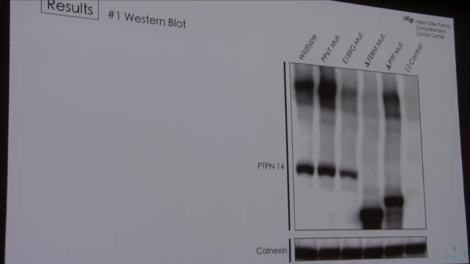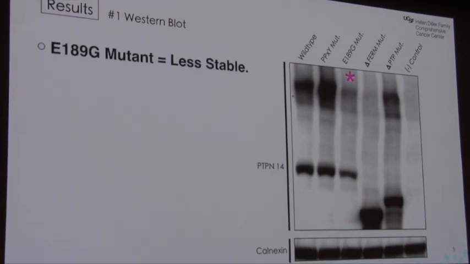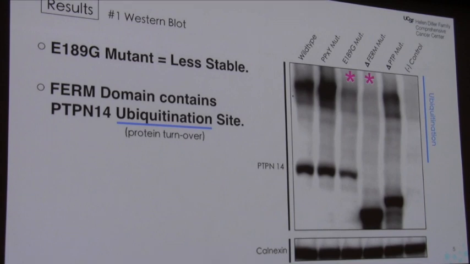So here is our first result. This is a Western blot of the different PTPN14 mutants. We use non-transfected cells as our negative control, as well as calnexin for our loading control. Our first finding is that the E189G mutant is making PTPN14 less stable, as we see that it's giving a faint band of PTPN14 in comparison to the others. Next, we also found that the FERM domain contains PTPN14's ubiquitination site. Ubiquitination is just when a protein gets turned over. We see that with the deletion of the FERM domain, we get a high level of PTPN14, and there seems to be no ubiquitination.